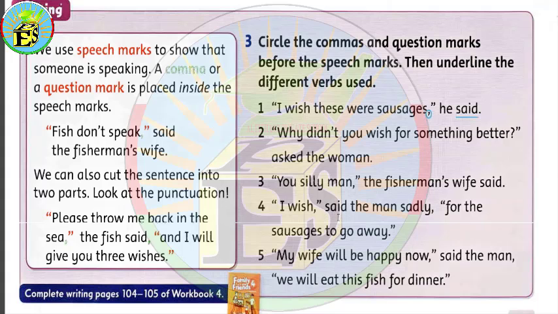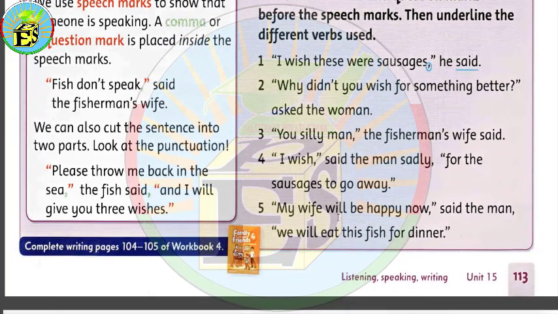The last sentence, "My wife will be happy now," said the man, "we will eat this fish for dinner." Put a circle on the comma that we have here, this one. Said the man, and underline this verb. Said the man.